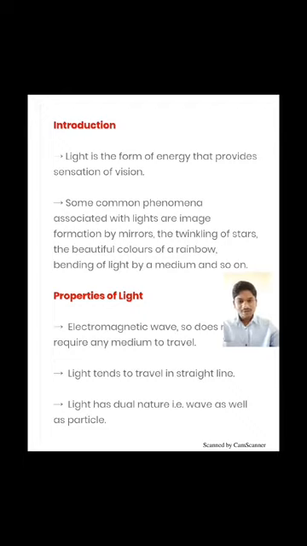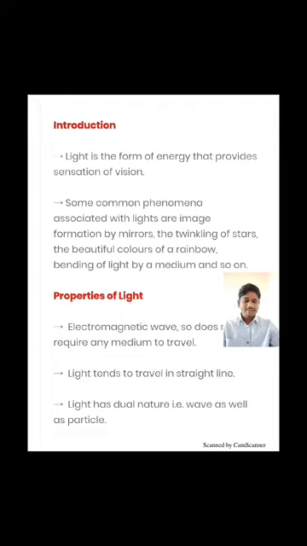Light, or the sunlight, is the source of all the other kinds of energy on the earth, right? So it is basically a form of energy, and because of light we have so many phenomena around us, like image formation by mirrors, or the twinkling of stars, or a beautiful rainbow in the sky, and so many other phenomena.